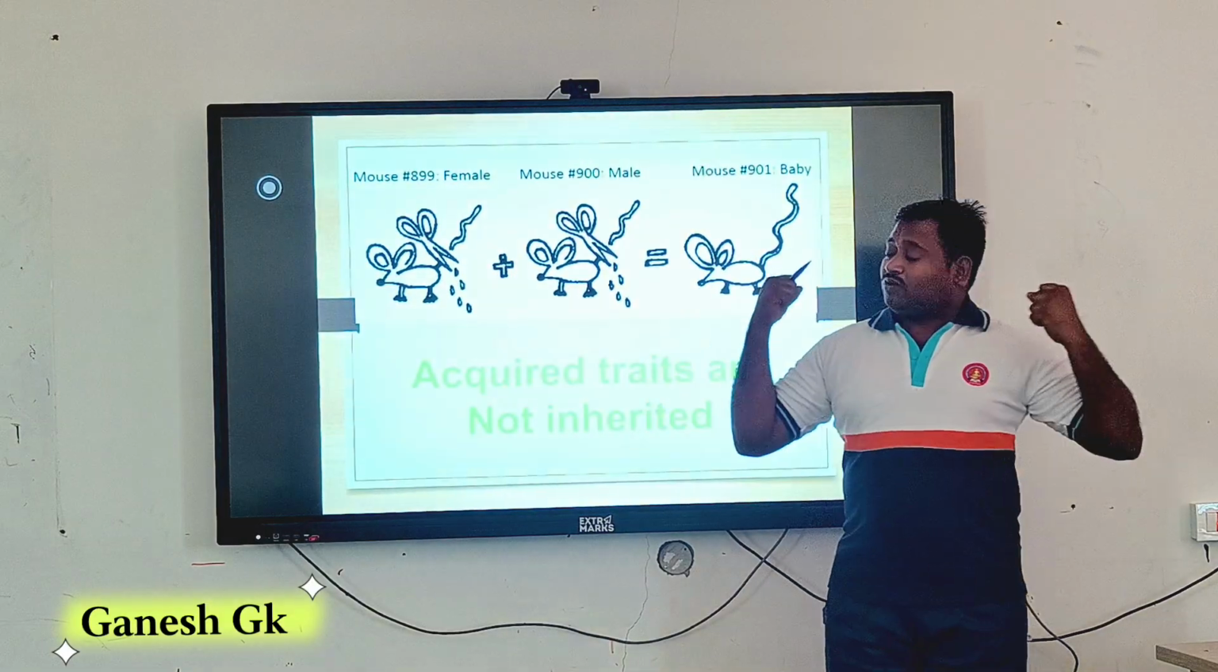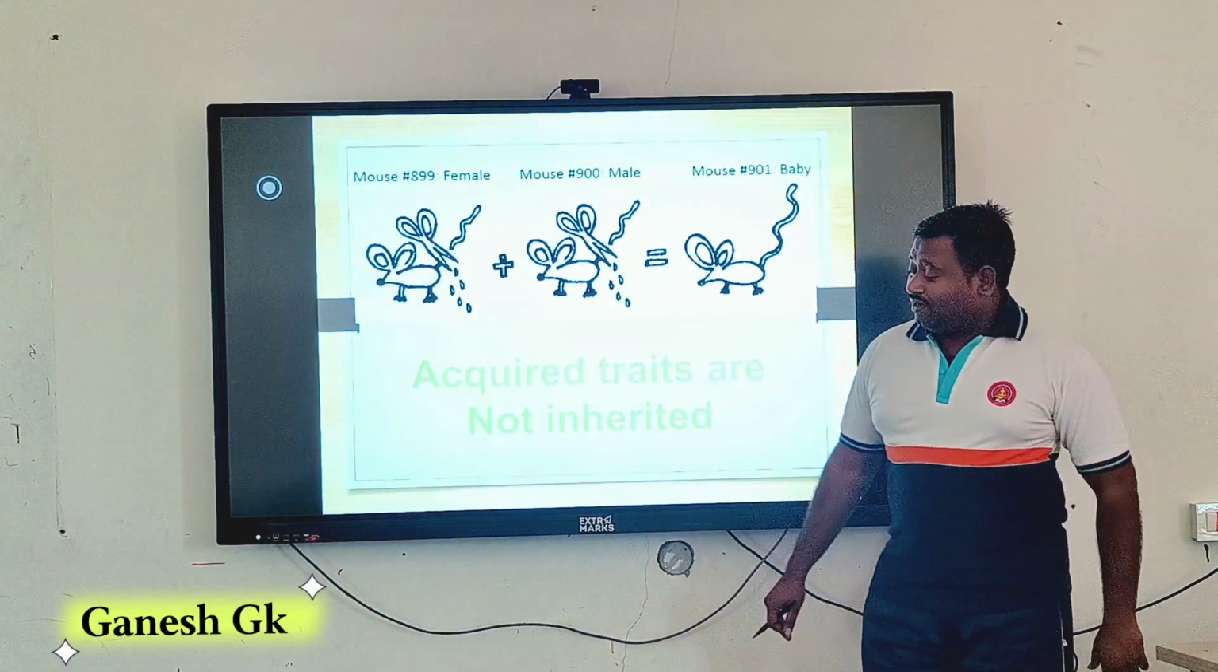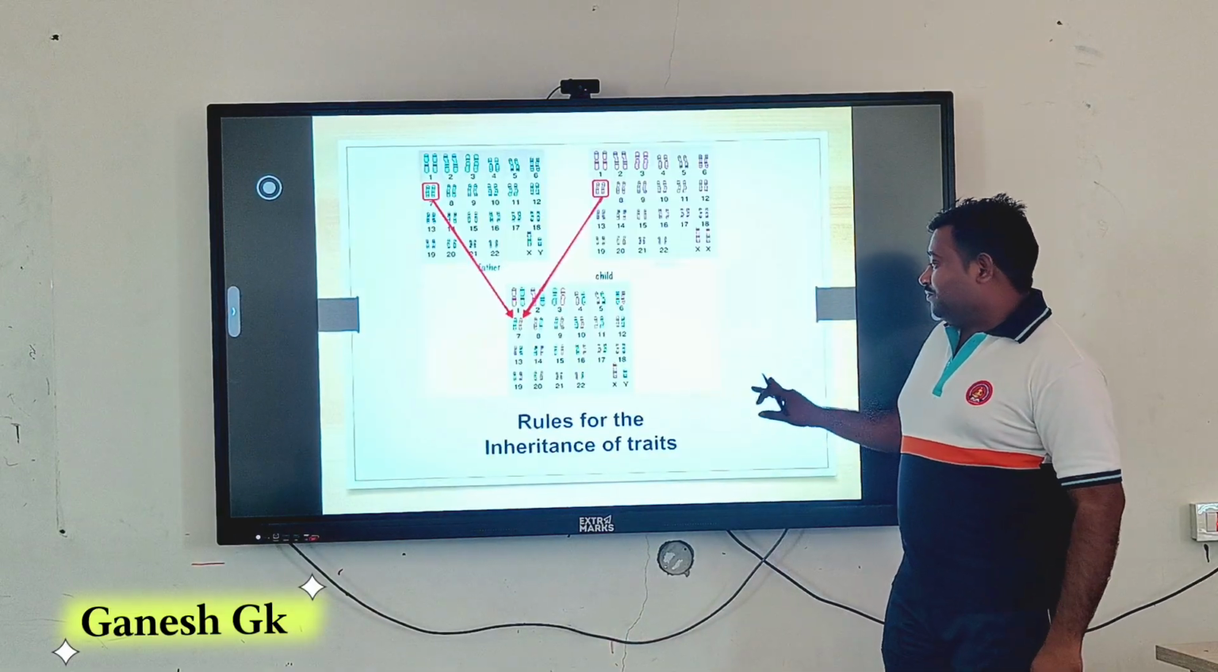Like you have strong muscle. No, my child also becomes six packs? Not possible. That is acquired traits.